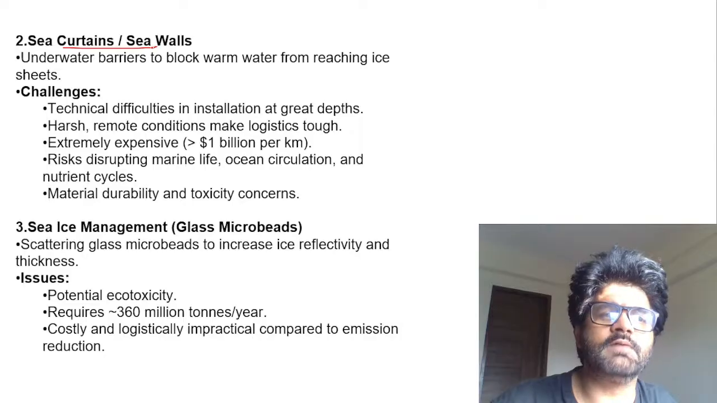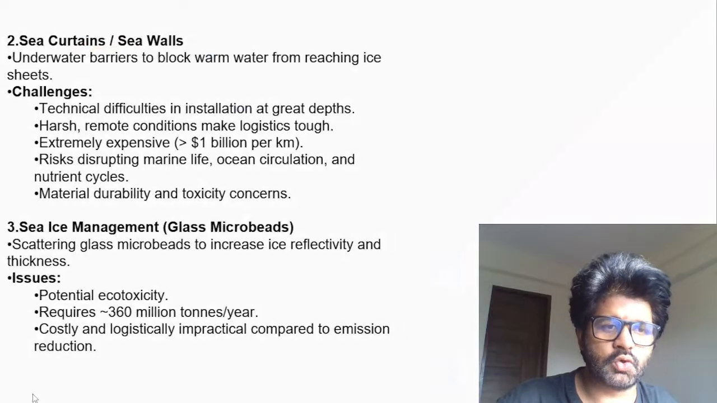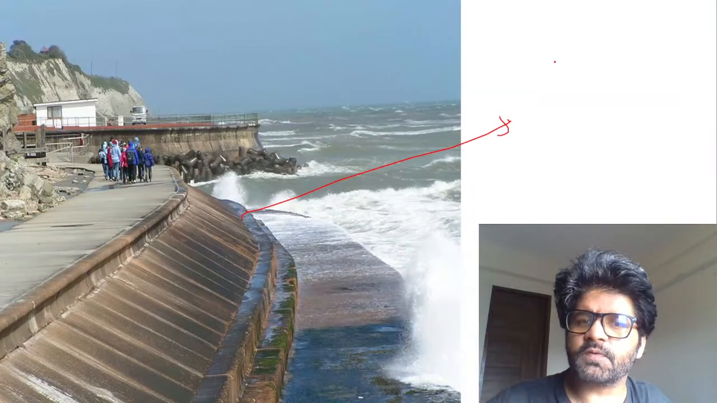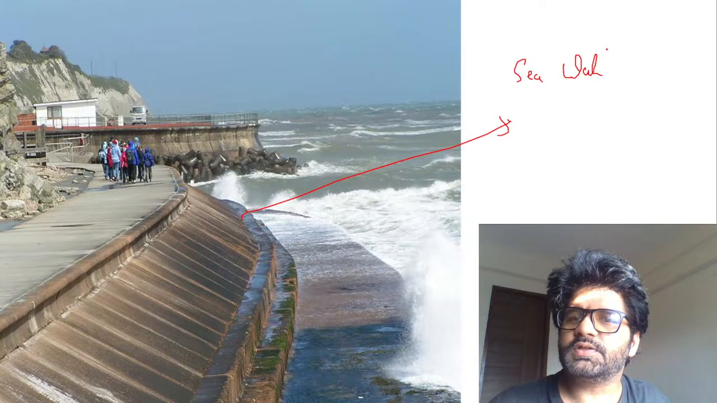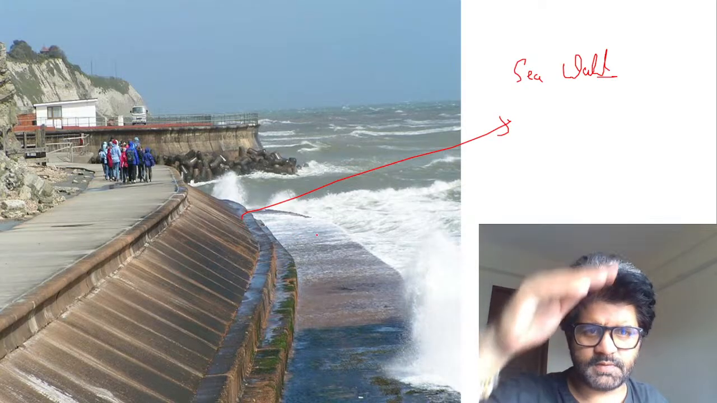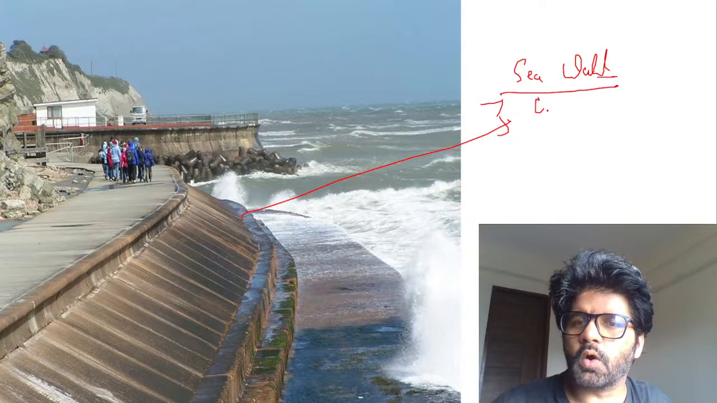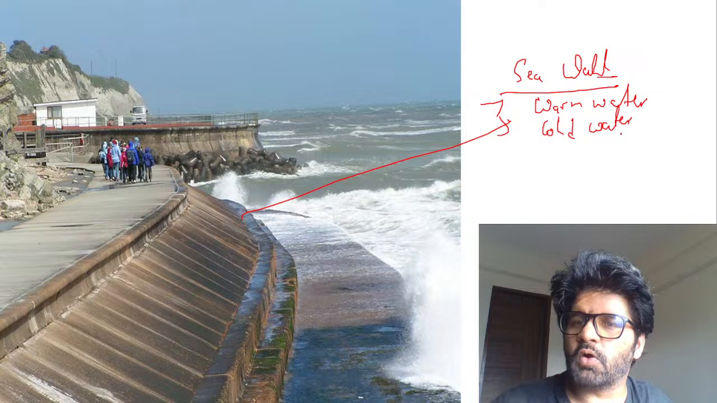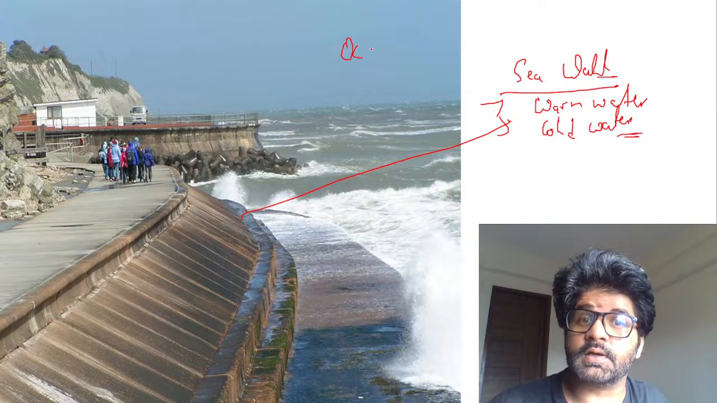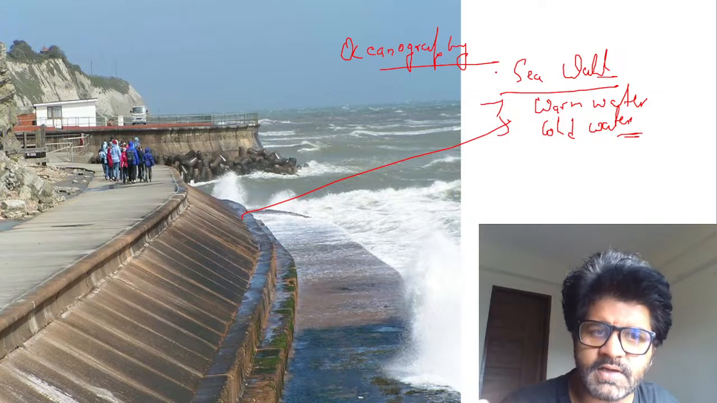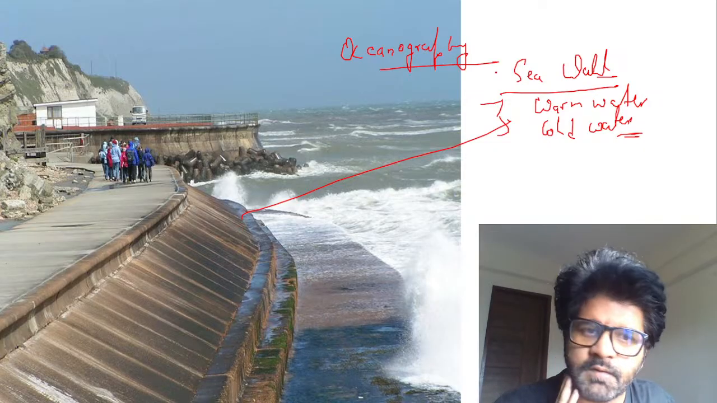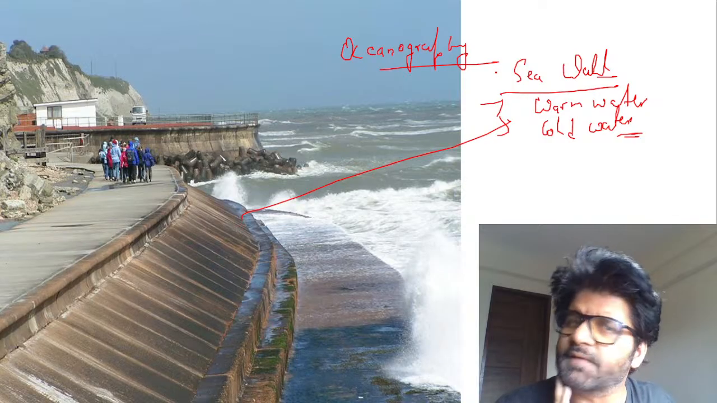Second is sea curtain, sea walls. What is sea curtain, sea walls? Let me show you something. So this is an example of a sea wall. Now, this is a sea wall where you're seeing it is above ground. Basically, one purpose of a sea wall is to separate warm water from cold water. So if you people read geography, oceanography, there you have the concept of ocean currents, the fast and directed movement of ocean water under the influence of various factors like temperature difference, pressure difference, salinity difference, blah blah blah.